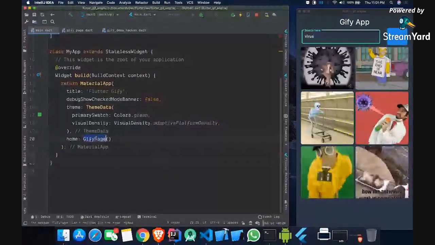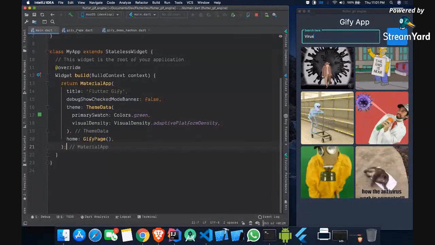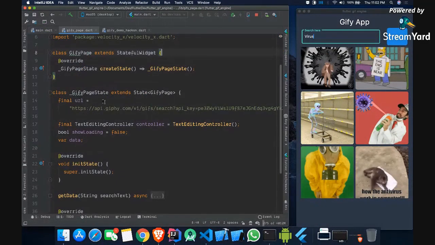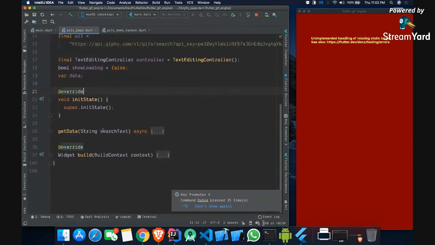Let's import it. And now if I show you the Jiffy page, you will see this is the same thing. This time we have a boolean called show loading, which is false. Let me do a hot restart so that it can work. Okay, so show loading is there, which is false by default.